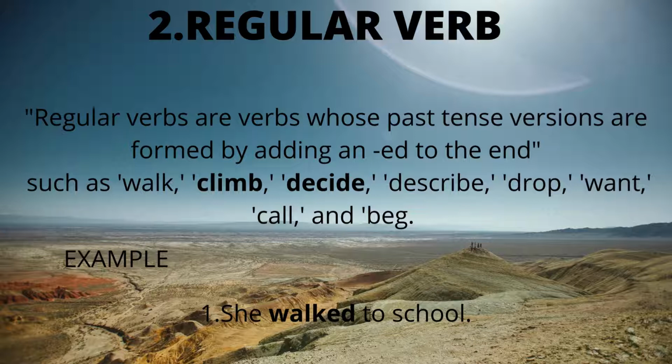All these can be converted into their past tense simply by adding ed at the end, such as walk will become walked, climbed, decided, described, dropped, wanted, etc. These types of verbs show regularity in their behavior.